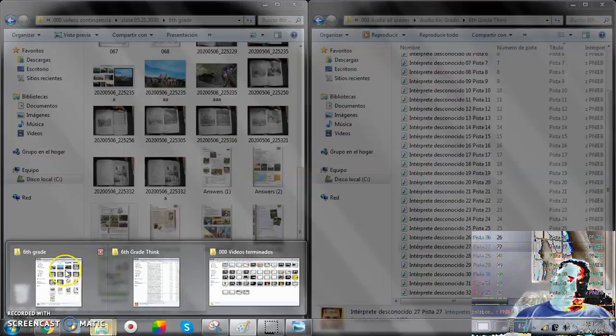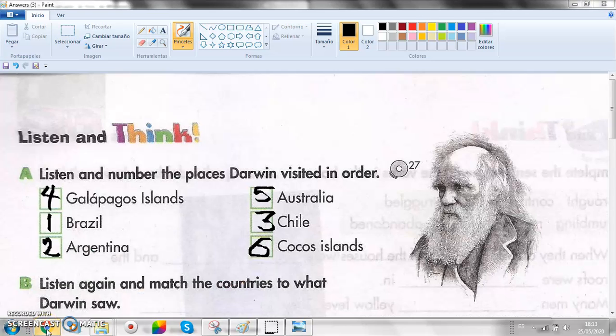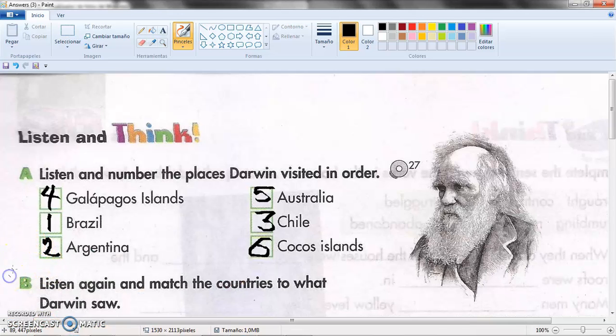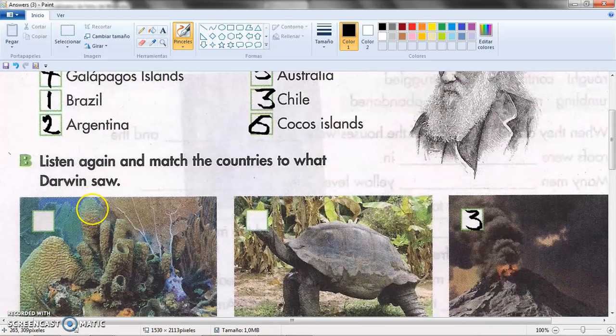He was disturbed by the damage it caused. Later, at the Galapagos Islands, Darwin was impressed by the giant turtles. He even jumped on one's back and rode it.